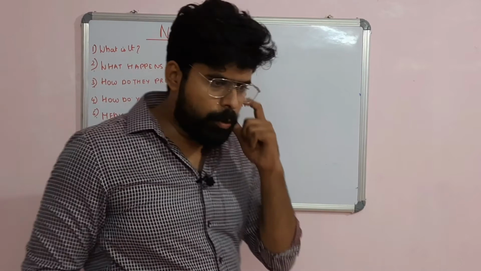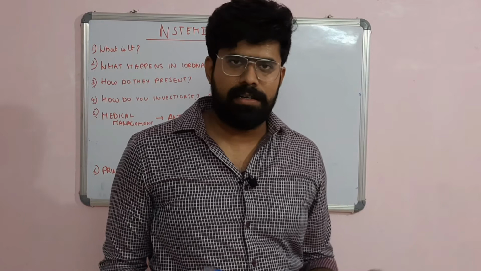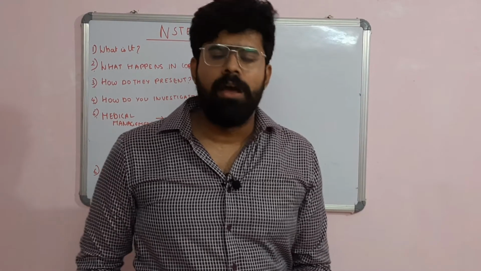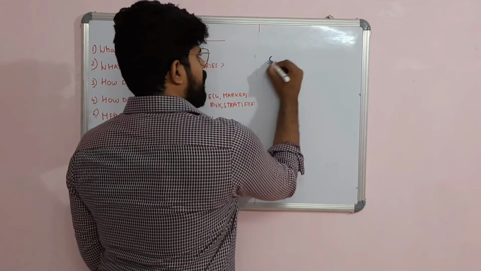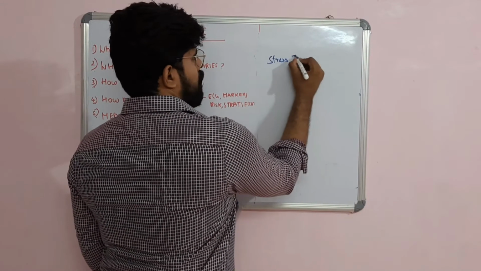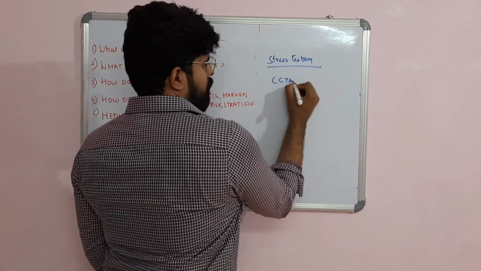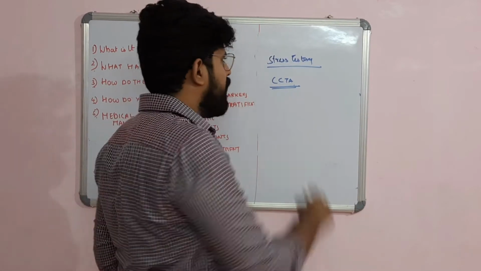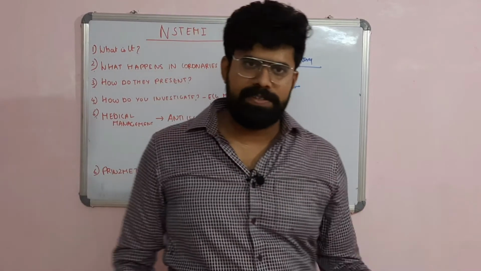Okay, what would you do if the patient initially had chest pain, the chest pain has settled, and the ECG is normal and the markers are normal, but the patient has a classical history of chest pain? What do you do then? You have to subject the patient to stress testing or a CCTA, or a transfemoral coronary angiography. Stress testing can be either pharmacological stress or physical stress.